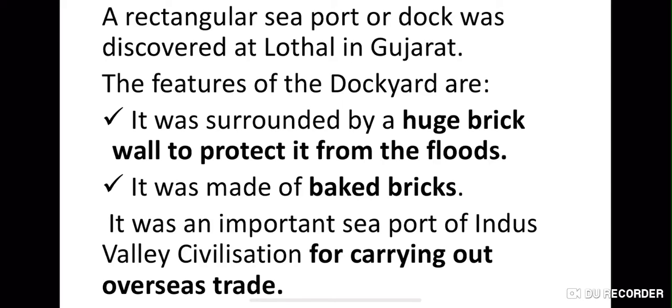So this was near the Indus River. What happened is that during that time air transport and road transport weren't discovered or invented yet, right? So it was mostly ships, water transport. As there was a river, it was through that river that trade and business, import and export of goods from one place to another took place. That is why this dockyard or seaport was built near the Indus River.